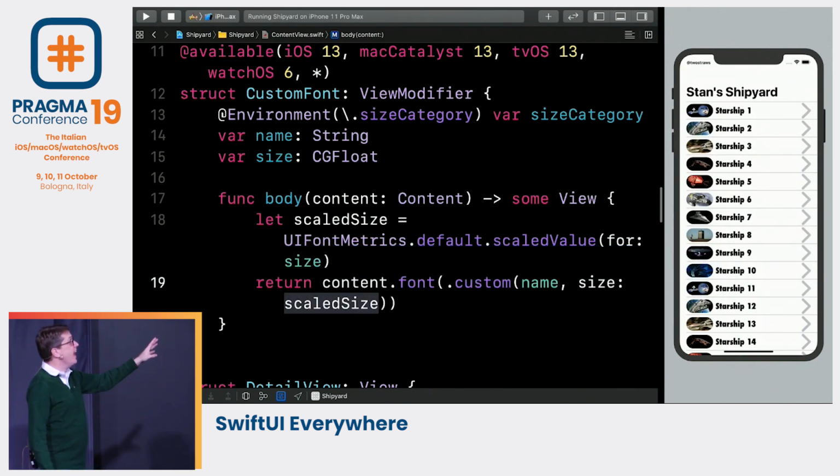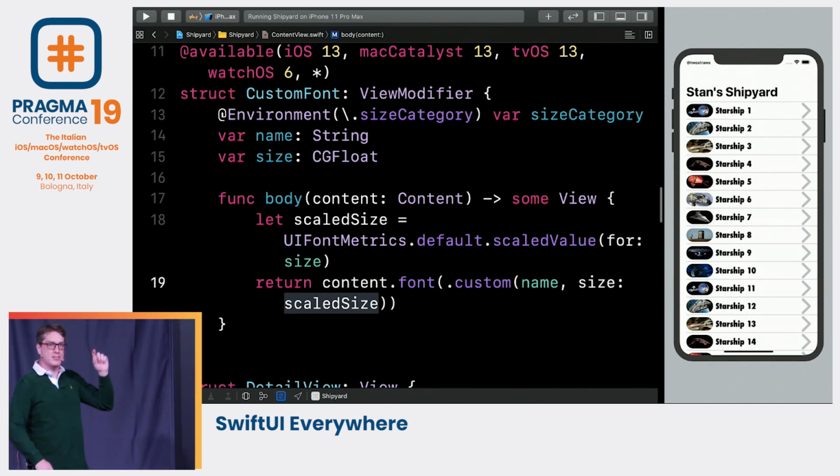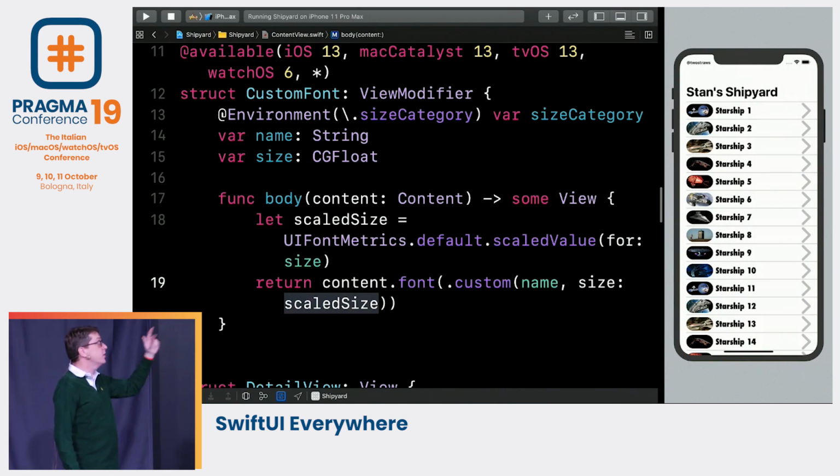And as you can see there, we have this environment reading for size category that is not being used in the body. But that's okay. As soon as you have any kind of struct that references the environment or external object, SwiftUI will reload it automatically when it changes. So as dynamic type changes, it now knows to reload our view modifier, thus scaling the font.